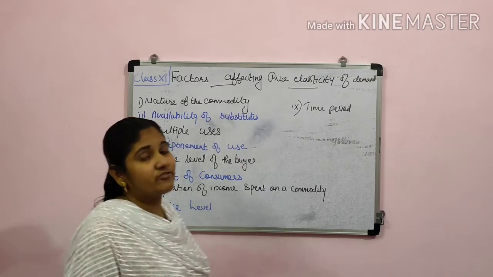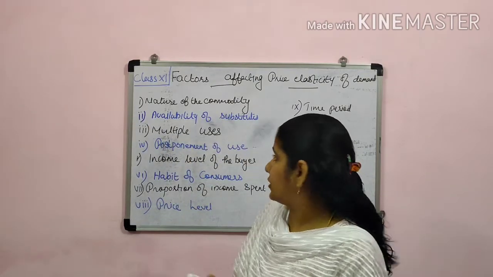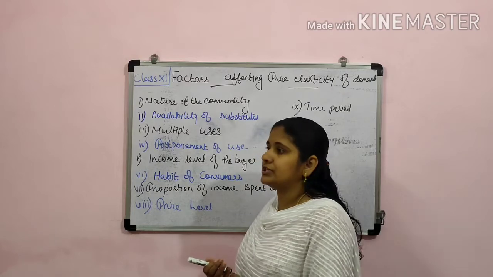So we will start with the first point, the nature of the commodity.